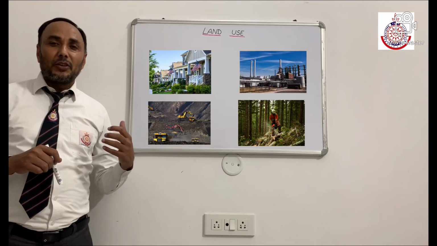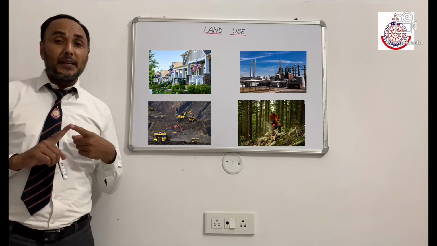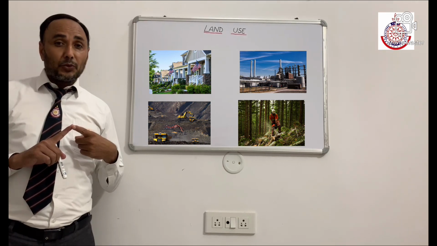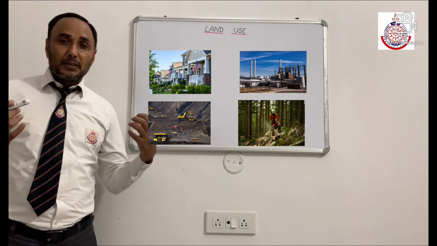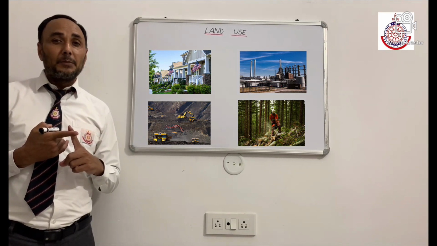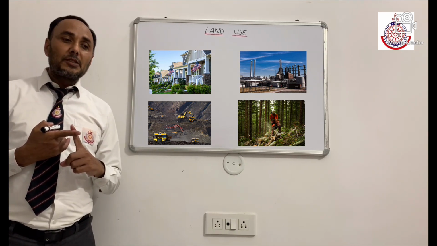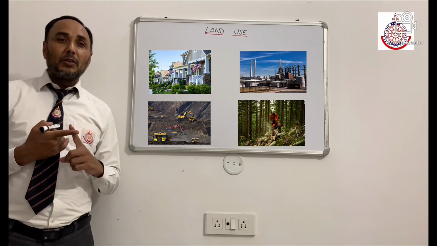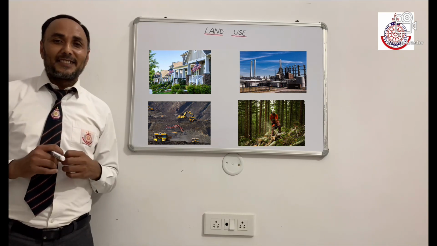Children, now we are going to talk about land use. Land is used for different purposes like mining, forestry, agriculture, transportation, and building roads. When we are making roads, making buildings for communities, or going for forestry or mining, all such common use is termed land use.